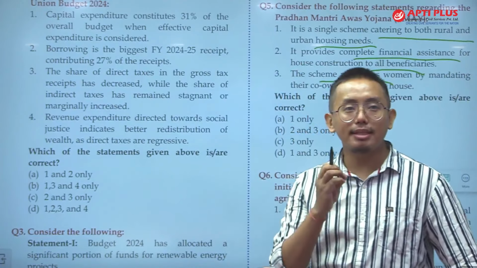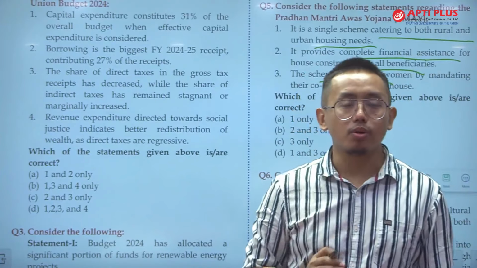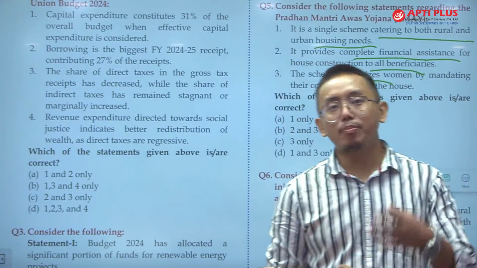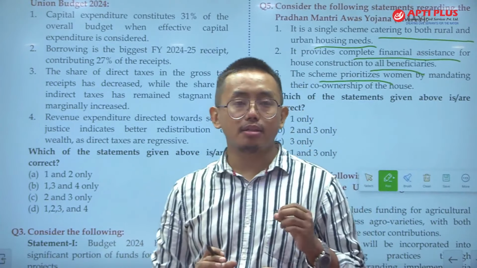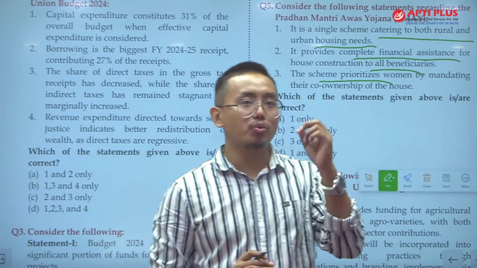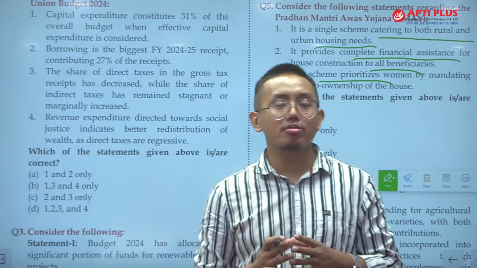Women empowerment is one of the priority areas of the current government, Modi 3.0. ये आपको याद रखना है. Whenever women empowerment comes up, you have to take that answer as right, because the current government is focusing on women empowerment. For instance, giving 33% reservation to women.